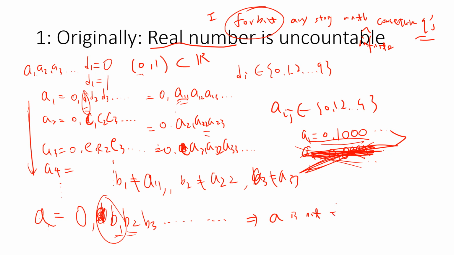So that means this is a contradiction, right? Because we guaranteed that we already labeled all the numbers in the open interval (0, 1). Hence (0, 1) is uncountable, so the reals are uncountable.